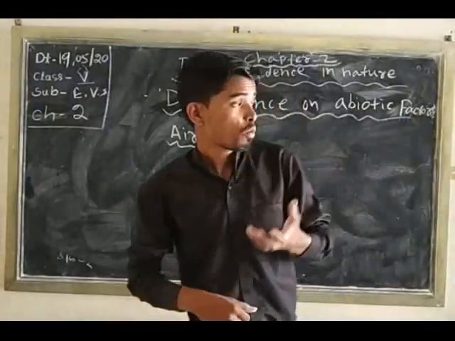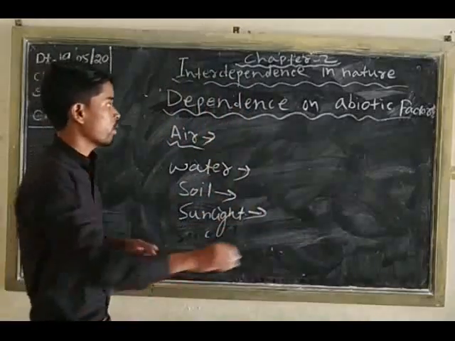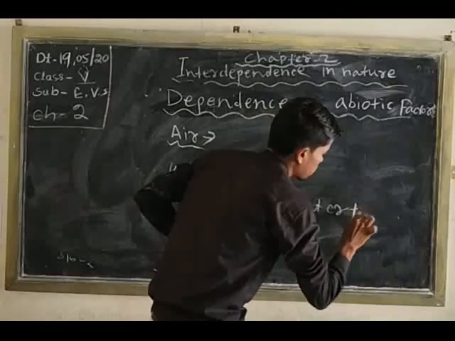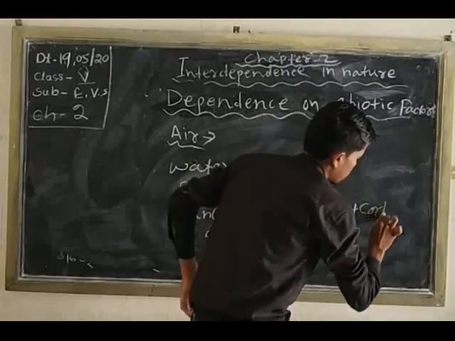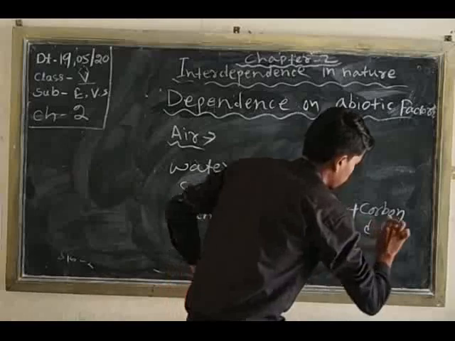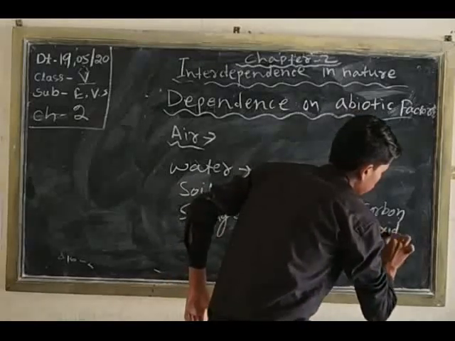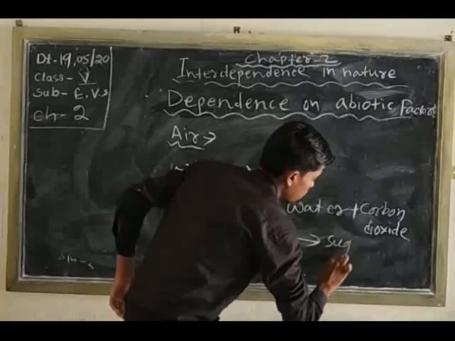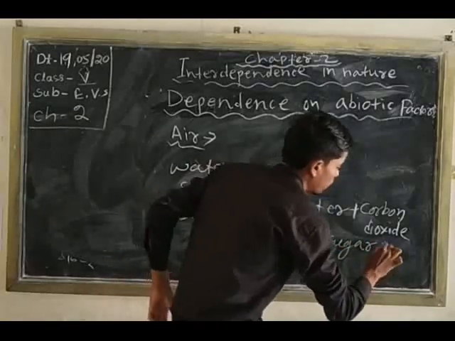The process of photosynthesis means water plus carbon dioxide will form sugar and oxygen.